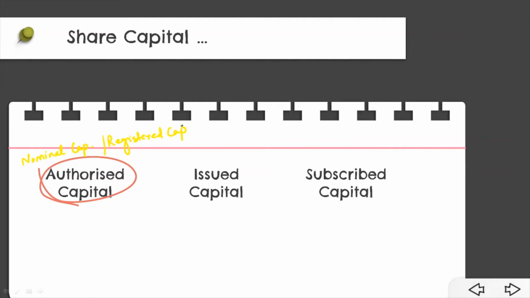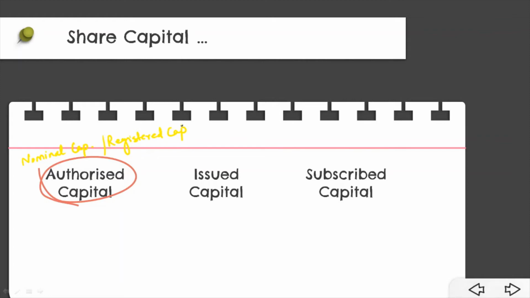So the capital with which the company is registered is the maximum amount of share capital that it can raise during its lifetime. Now it is stated separately for each class or kind of shares. Like for preference share capital also authorized capital is stated. For equity shares also the authorized capital is stated. So basically the maximum amount of share capital under each class or kind of shares which a company can issue for subscription is stated separately. Okay.